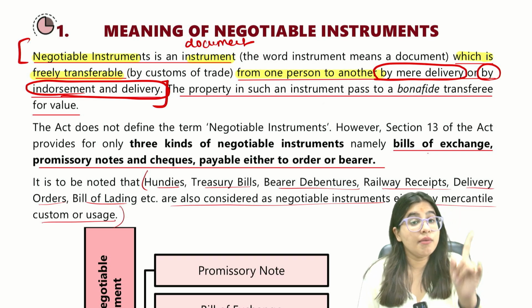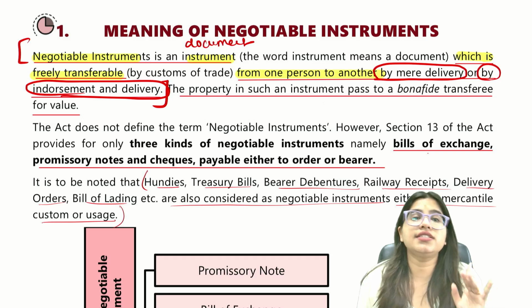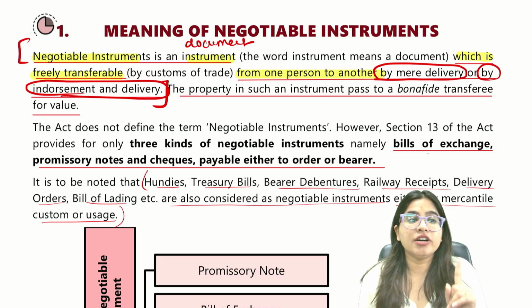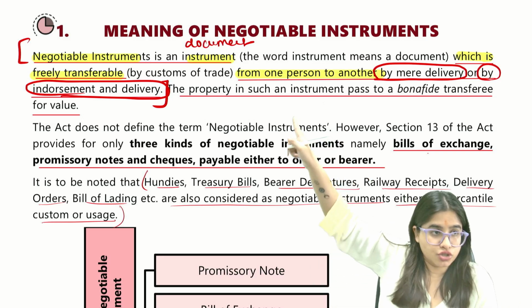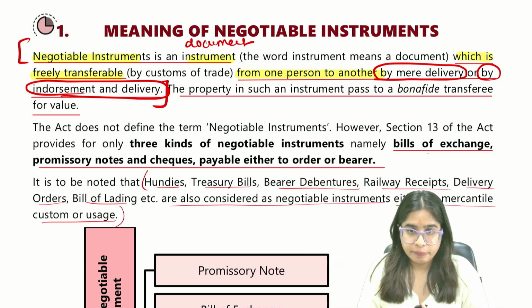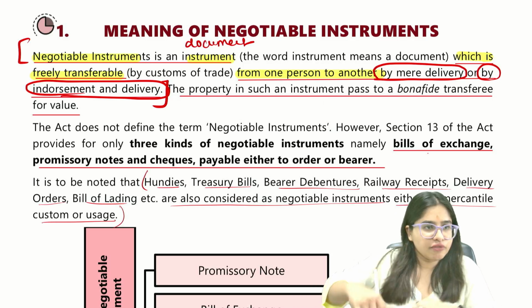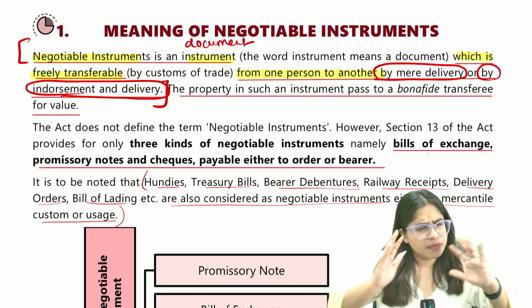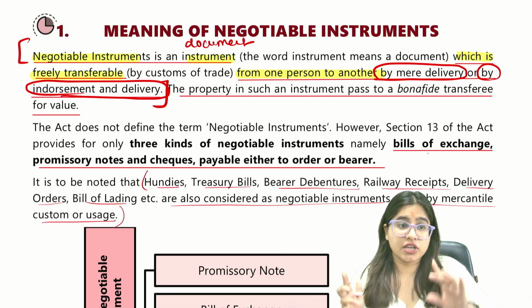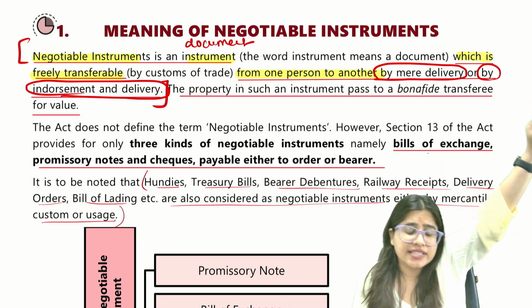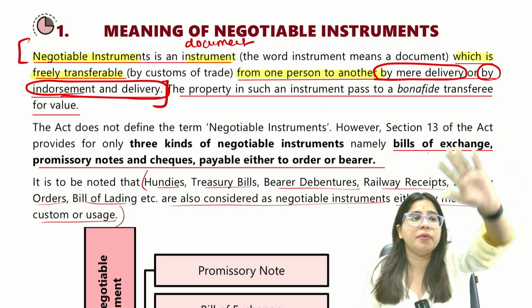One more question can come. You have to properly learn this definition, guys. We have already understood: negotiable instrument means an instrument which is freely transferable from one person to another by mere delivery or by endorsement plus delivery. I hope it is crystal clear, guys. I hope it is understandable.